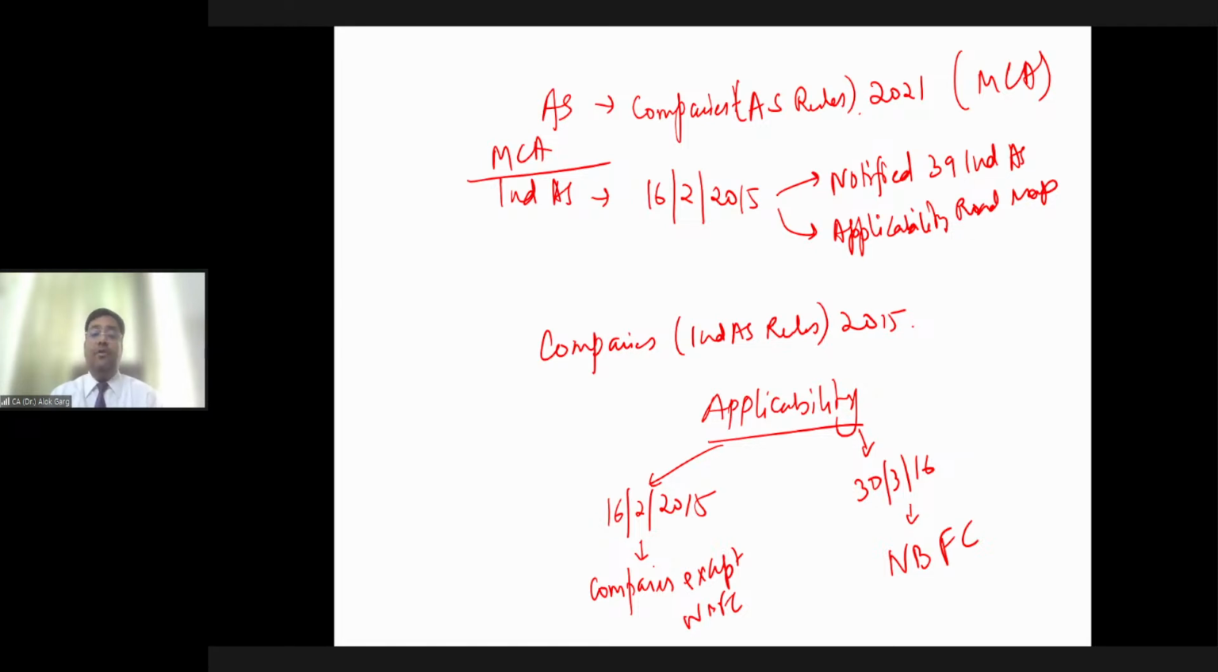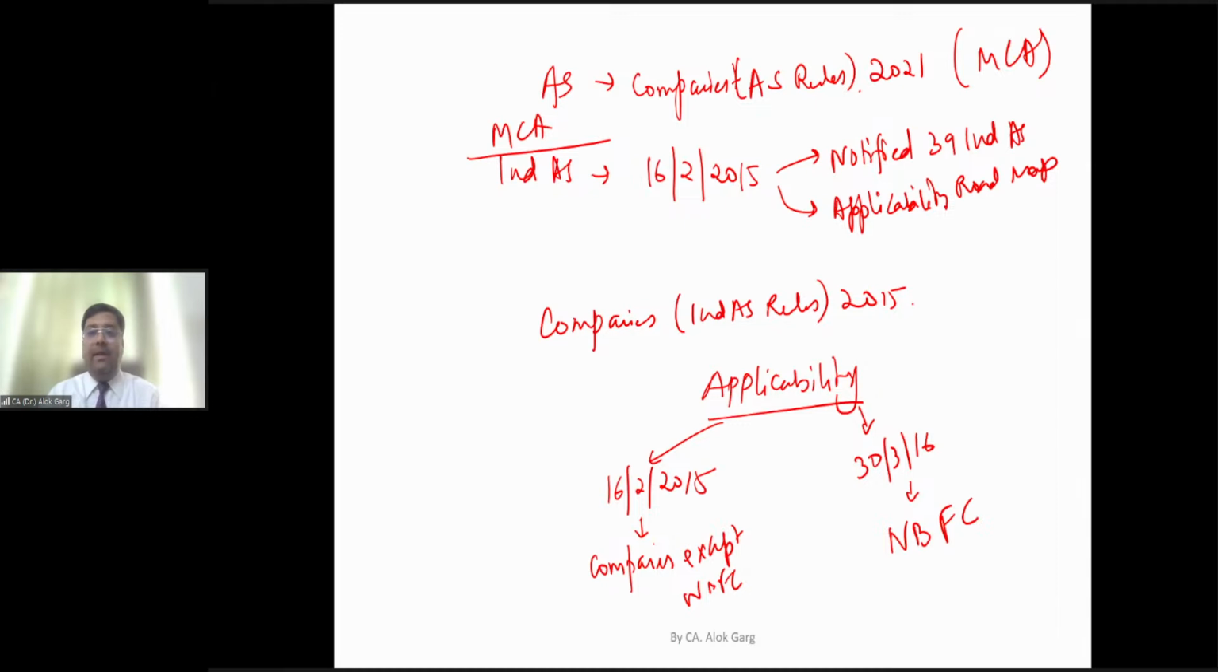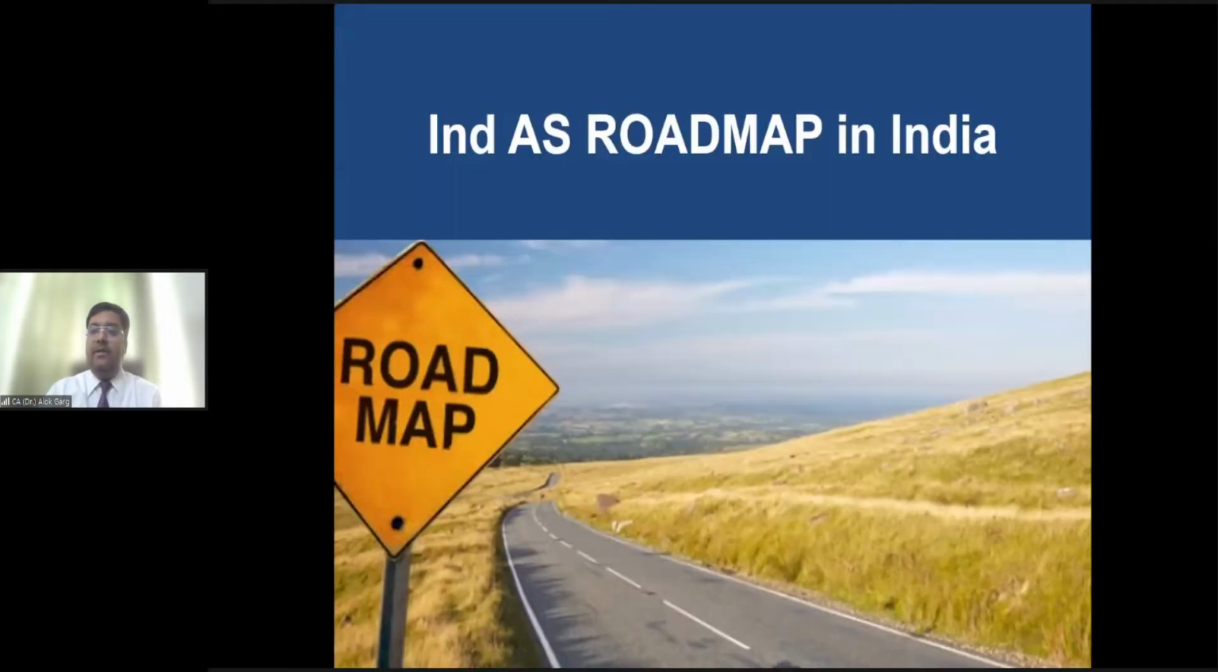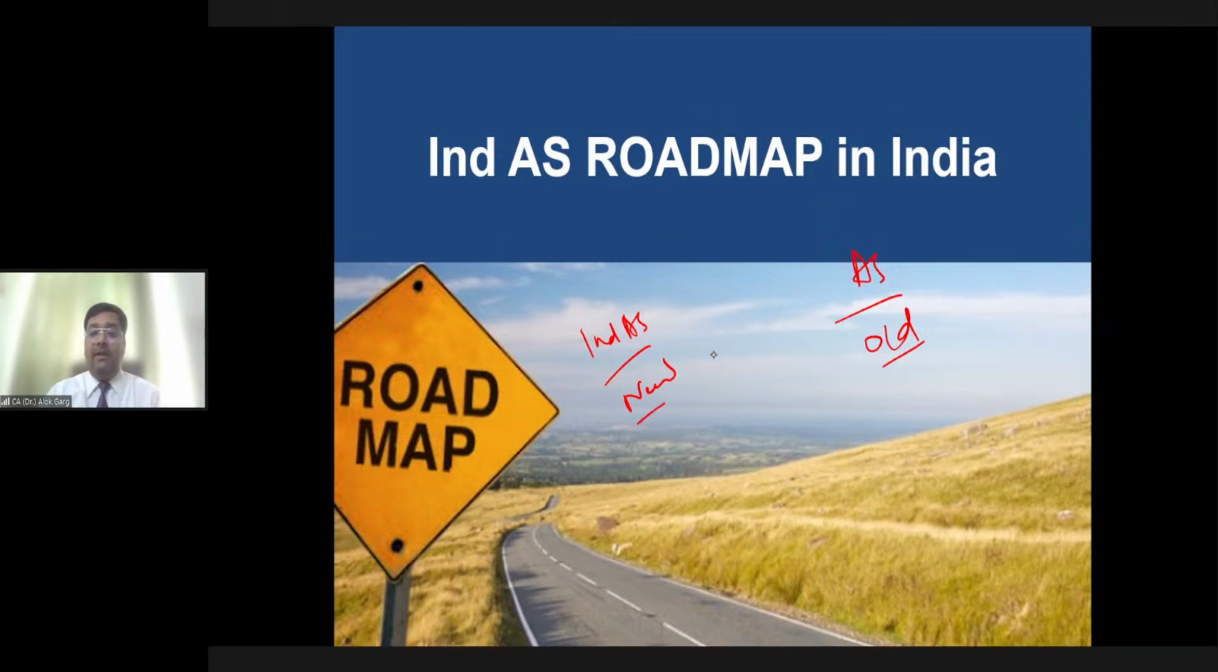Okay. Now we are going to discuss the applicability part, right? And why is it important to understand in the applicability part? Because we have two sets of standards. We have the new Ind AS, and we have the old accounting standards. We have old AS and new Ind AS, two different sets of standards. That is why we want to discuss this applicability part, right?